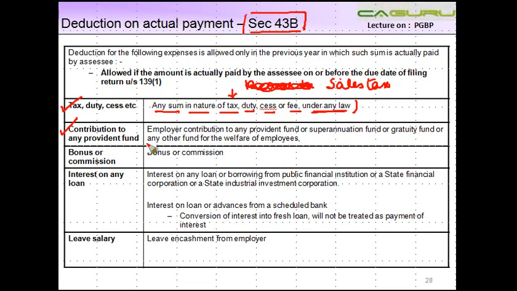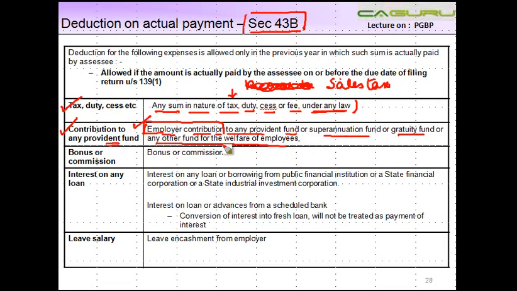Contribution to any provident fund. We're talking here about the employer's contribution. If you are aware, for provident fund, we have both employer's and employee's contribution, right? But this restriction is applicable only in respect of employer contribution to any provident fund or superannuation fund or gratuity fund or any other fund for the welfare of the employees.